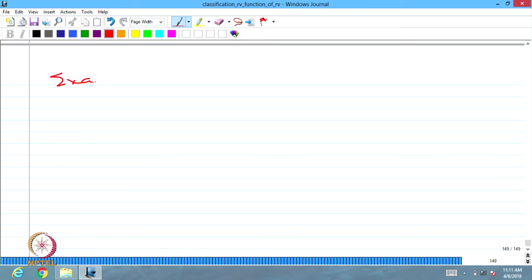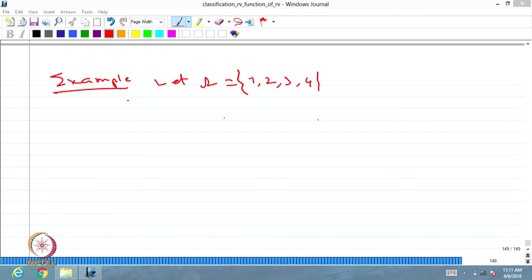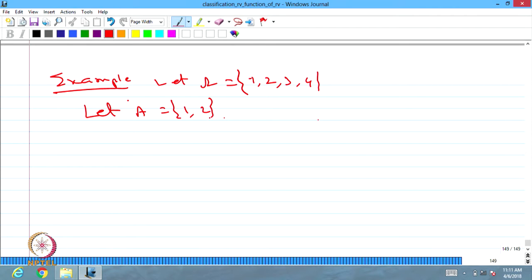So let's go for one simple example for pairwise independent and mutually independent, then we will move into the properties on the conditional probability. The example is as follows: let Ω consist of 1, 2, 3, 4. Let A be the event consisting of only two elements, 1 and 2.